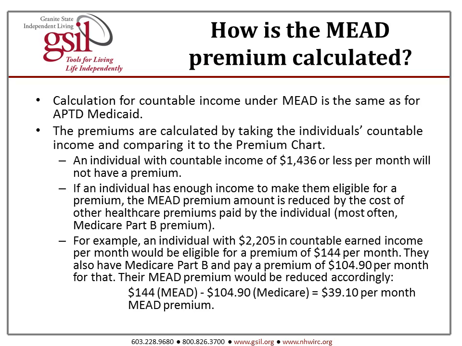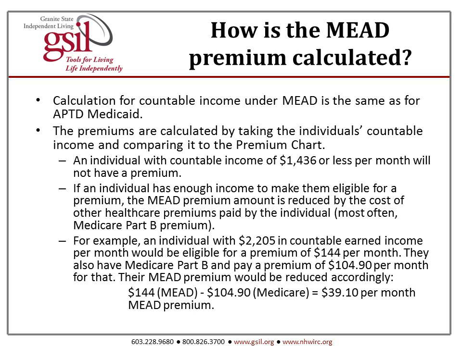How is the MEAD premium calculated? Calculation for countable income under MEAD is the same as for APTD Medicaid. The premiums are calculated by taking the individual's countable income and comparing it to the premium chart. An individual with countable income of $1,436 or less per month will not have a premium. If an individual has enough income to make them eligible for a premium, the MEAD premium amount is reduced by the cost of other healthcare premiums paid by the individual. Most often this is the healthcare premium for Medicare Part B.